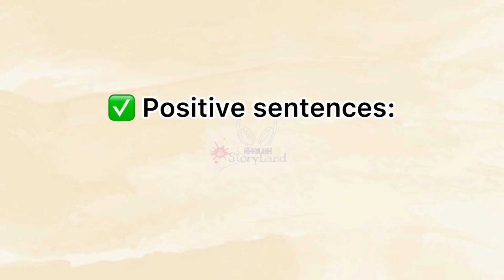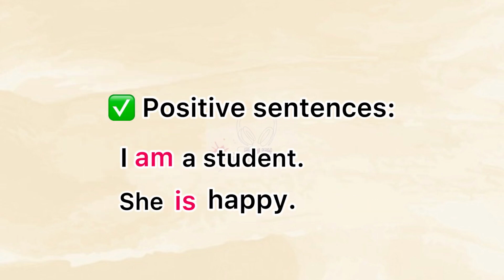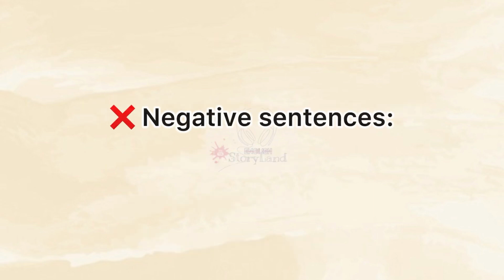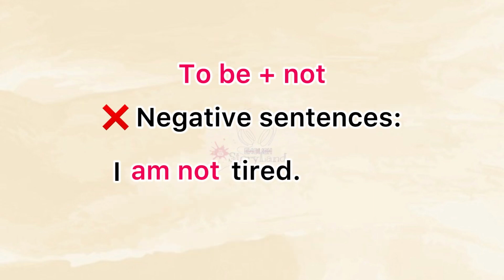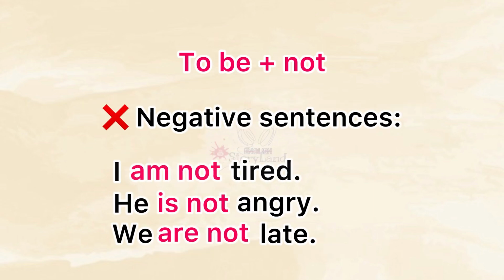Positive sentences. I am a student. She is happy. They are friends. Negative sentences. I am not tired. He is not angry. We are not late.